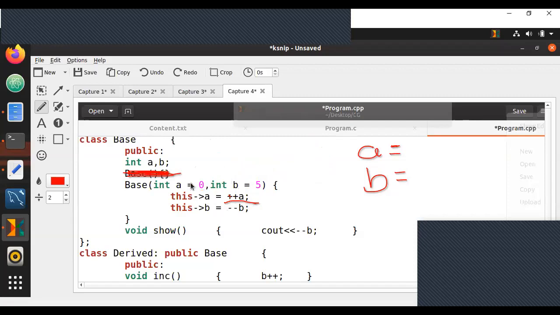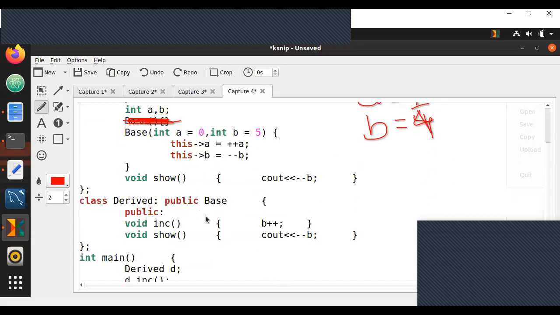Let us pre-increment A and store it into A. When you pre-increment, A will become 1. And that pre-incremented value will be stored in this arrow mark A. We all know this arrow mark A will point to A of the object. After this, let us do the same for object B, minus minus B. Minus minus means pre-decrement this B value. Pre-decrementing, it will become 4. After pre-decrementing, you're storing it in B. That means this B value now becomes 4.